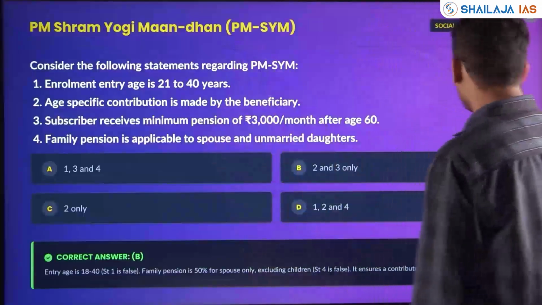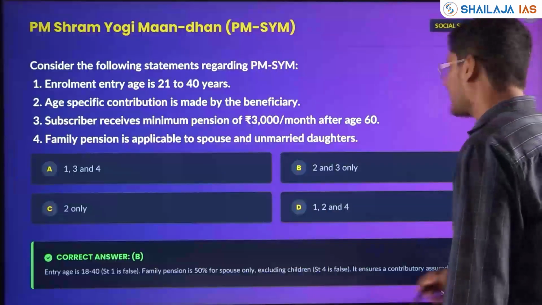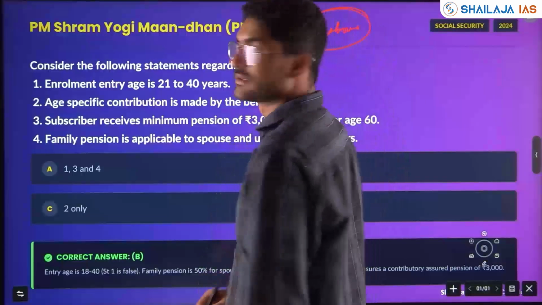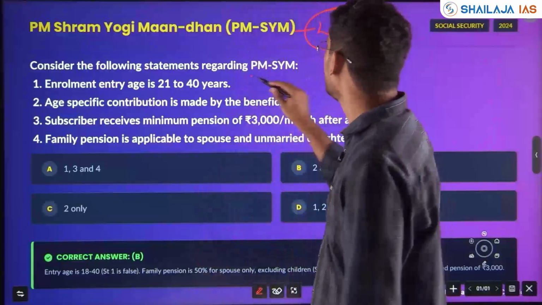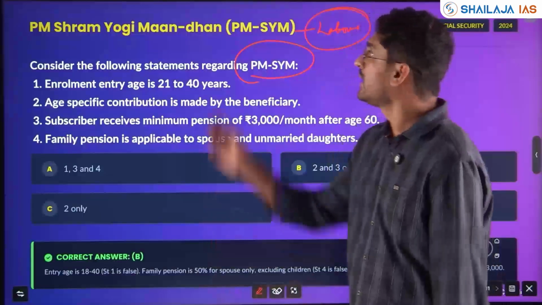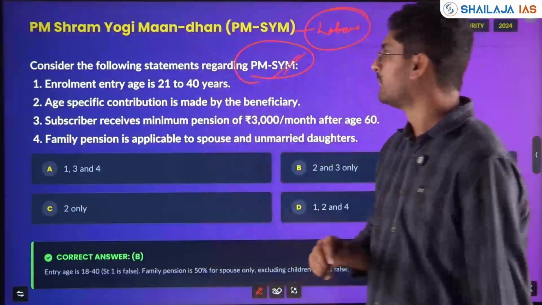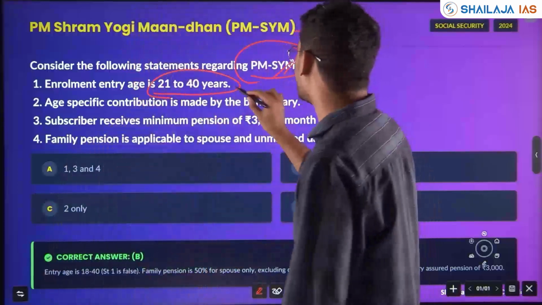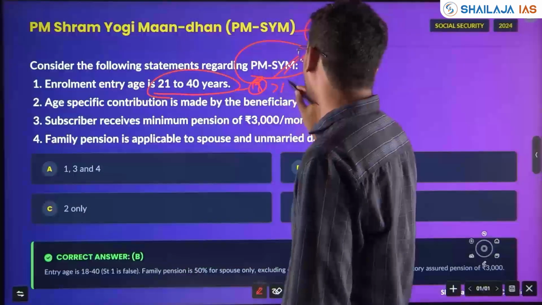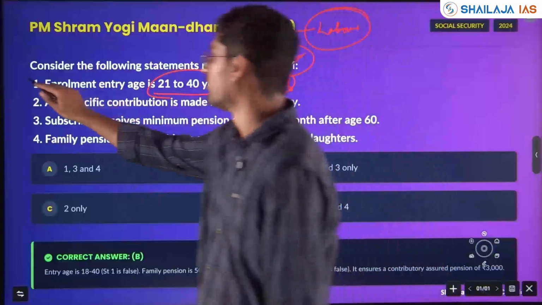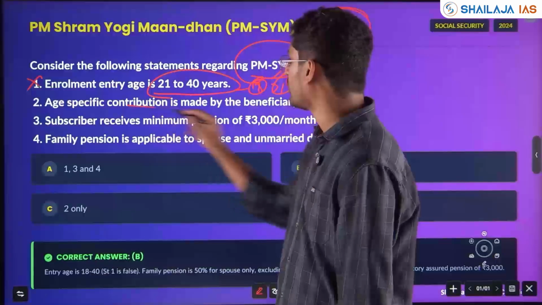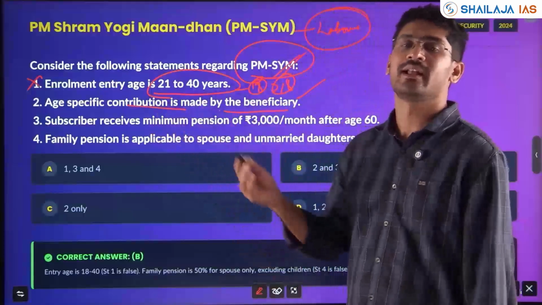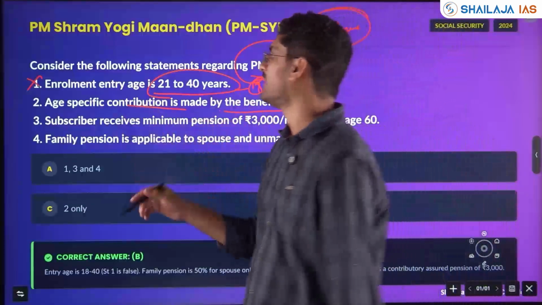Then PM-SYM Yogi Mandhan Yojana. Labor, social sector schemes. Consider the following statements regarding PM-SYM Yogi Mandhan Yojana. Enrollment entry is 21 to 40. Already the working age is 18, so it is 18 and above, not 21 to 40. Statement 1 is wrong. Age specific contribution is made by the beneficiary. Yes. From 18 to 40, you are entering, then age specific contribution is made.